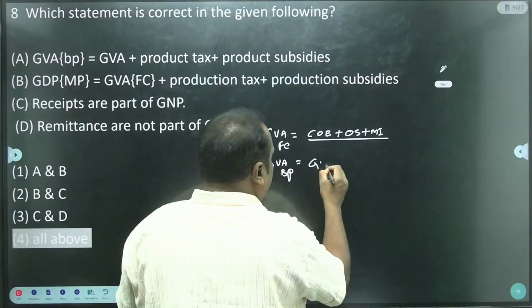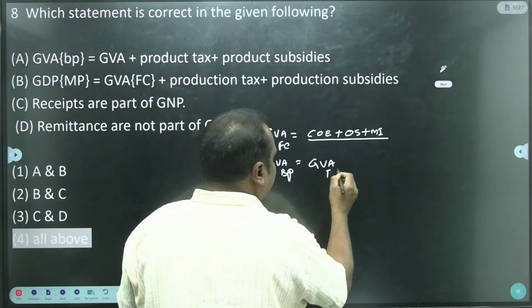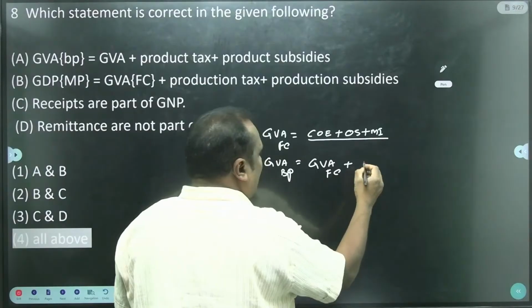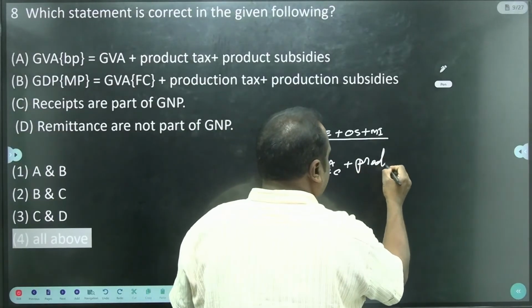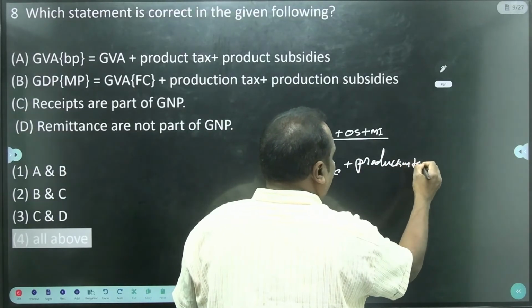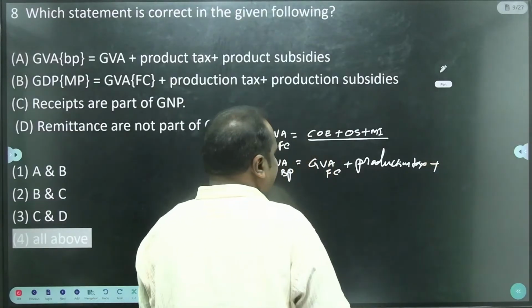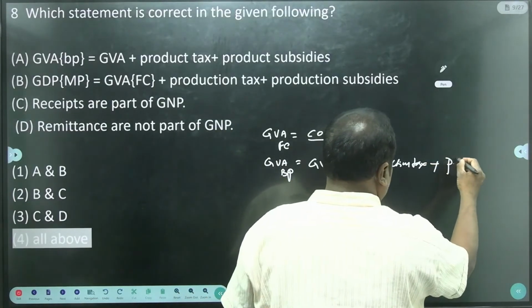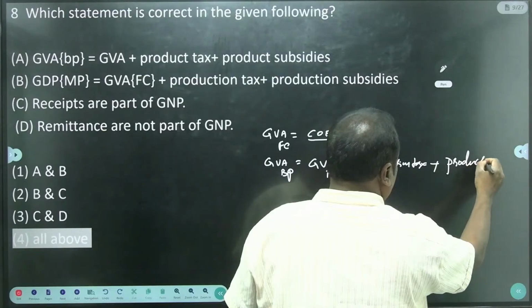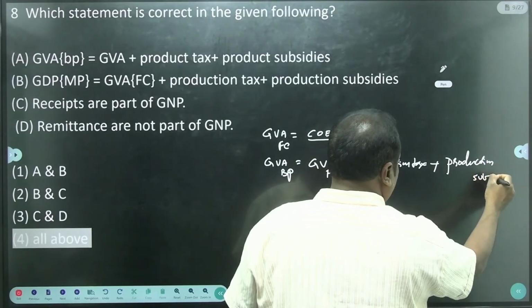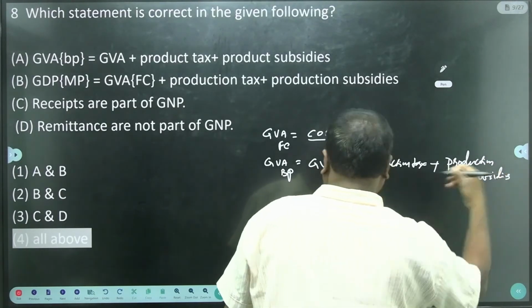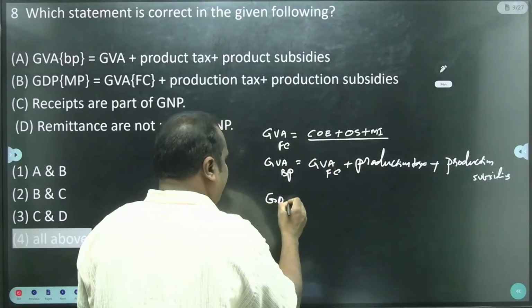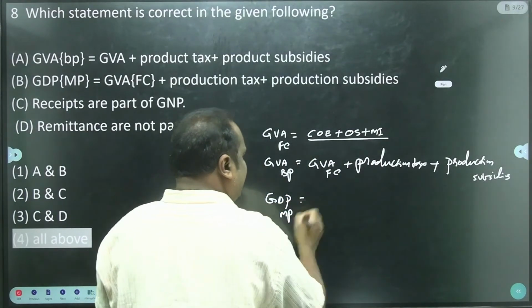That is GVA FC plus production tax minus production subsidy. There is another one, GDP MP, gross domestic product at market price.